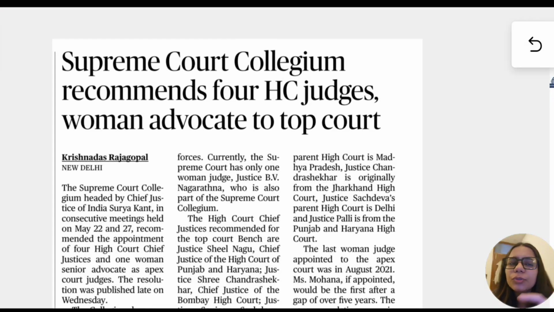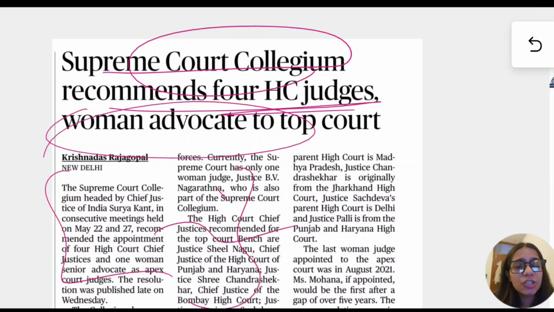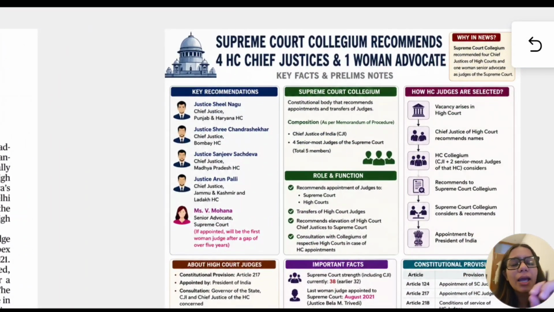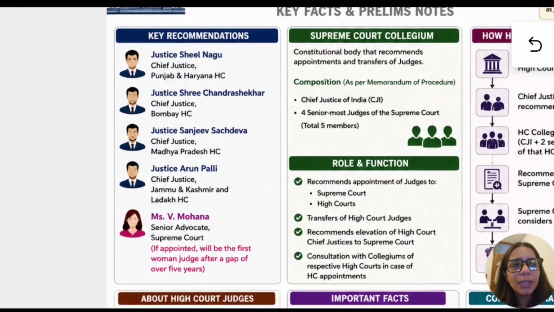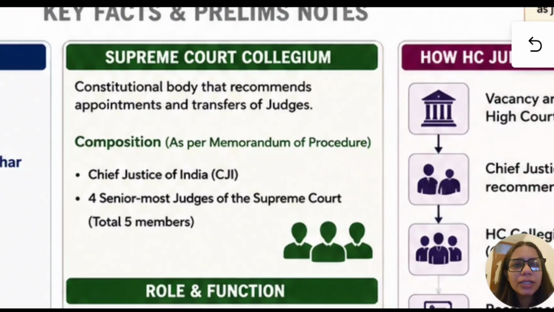Now let us jump to the third important article, that is Supreme Court Collegium recommends 4 High Court judges, woman advocate to top court. Now we need not remember what is happening and what is the suggestion, but what becomes important for us is to know how High Court judges are recommended and what is the role of the Supreme Court Collegium. Now let us see what that is.